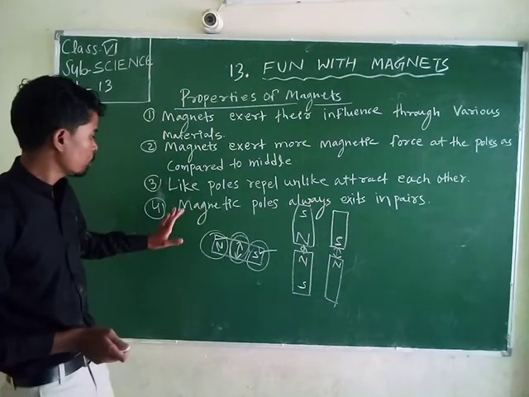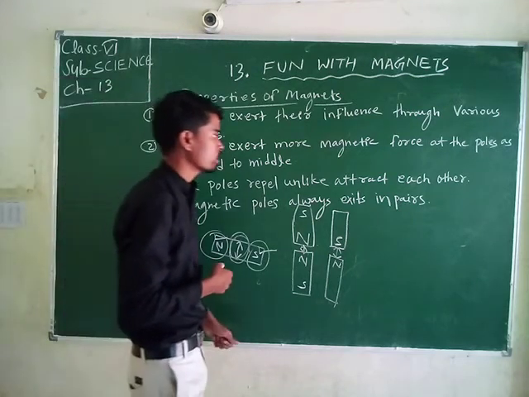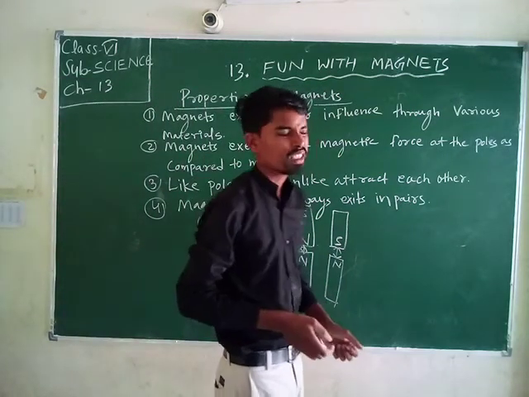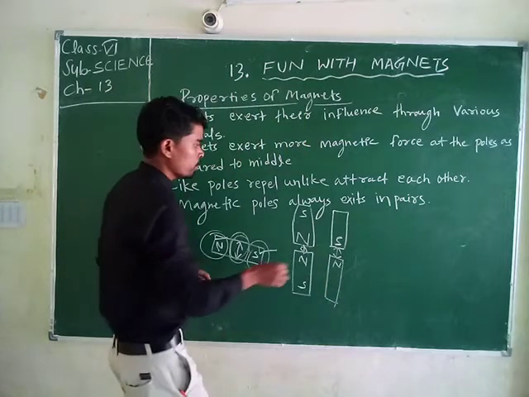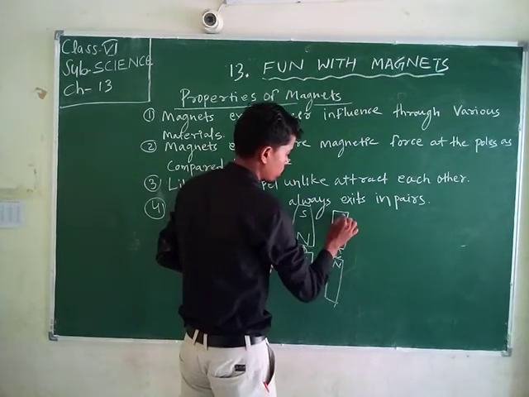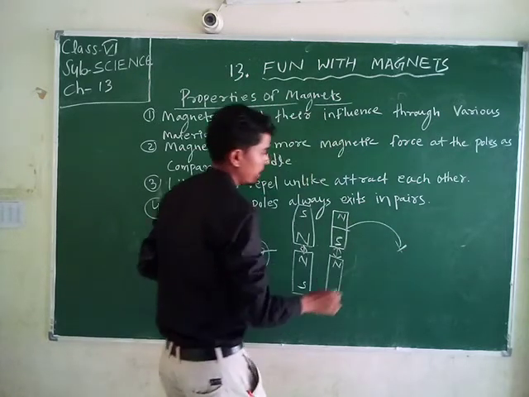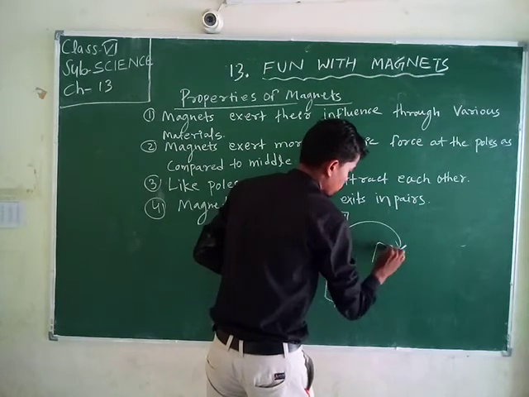Now we come to the fourth property: magnetic poles always exist in pairs. Suppose we break this magnet, with a north side and a south side, into two parts.